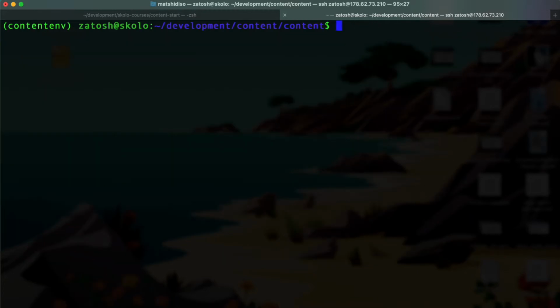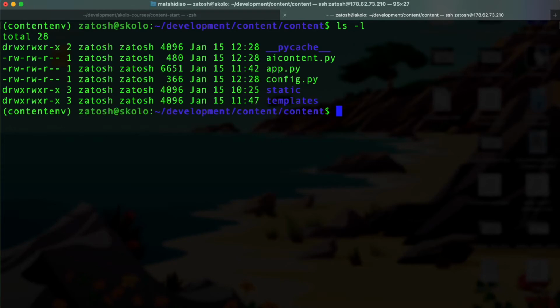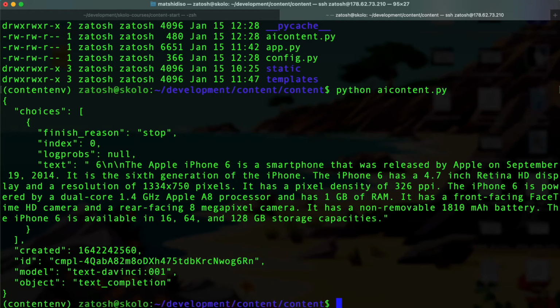Let's get off the Python app.py. Let's just list everything that's in here so you can see. This is the file that I want to run, the AI content.py. So I'm just going to do Python AI content.py. Takes a bit of time, by the way. So this is the response.